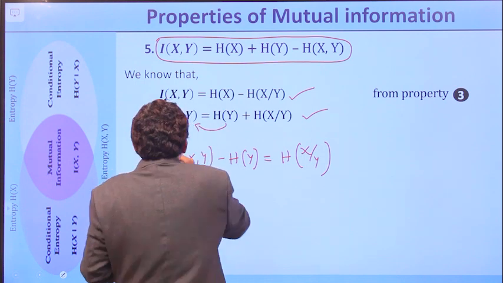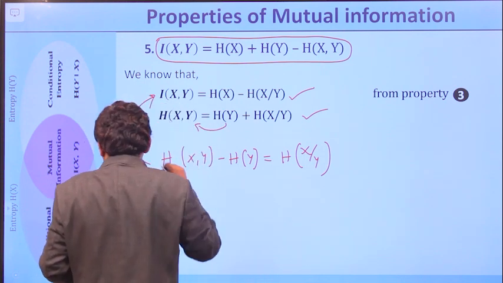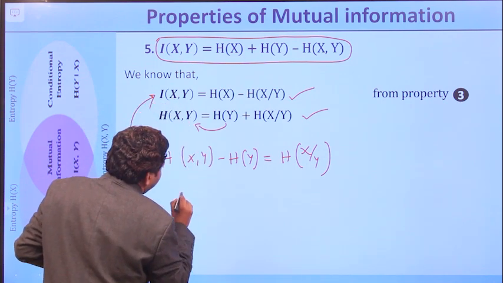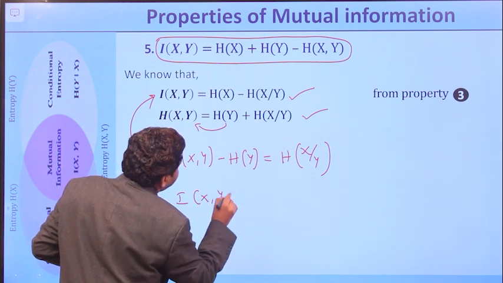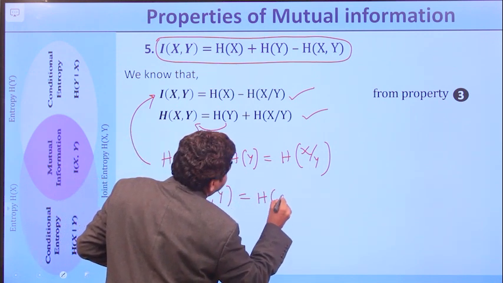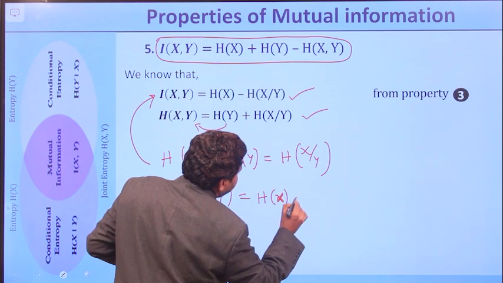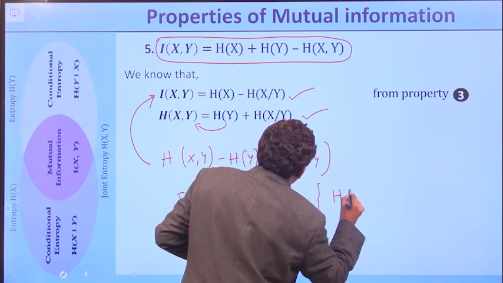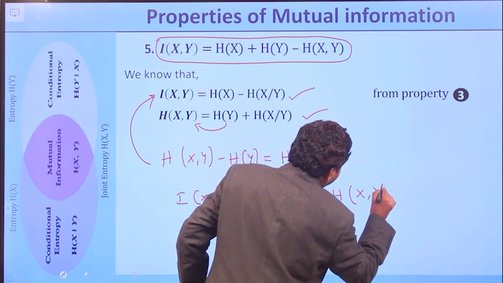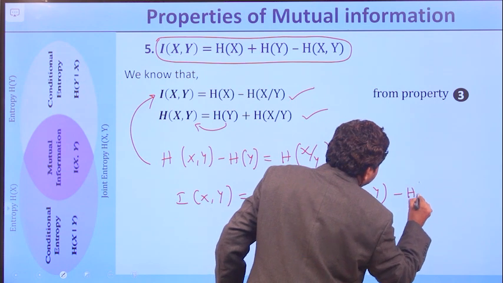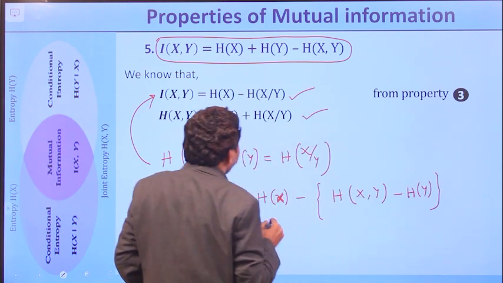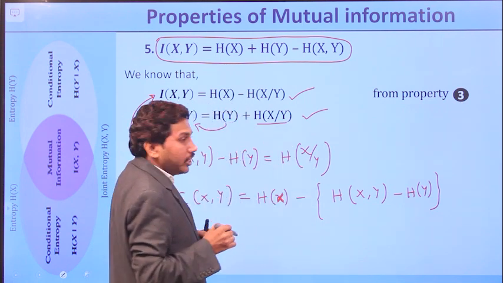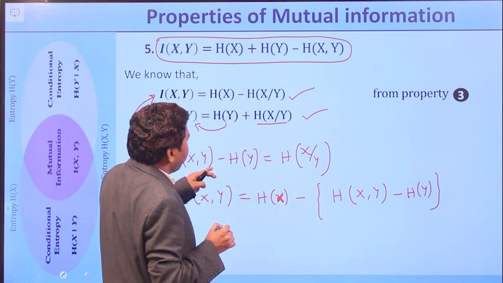Now you can substitute this equation in the above one, which is represented as I(X,Y) equal to H(X) minus (H(X,Y) minus H(Y)). Simply substitute H(X/Y) equal to H(X,Y) minus H(Y).